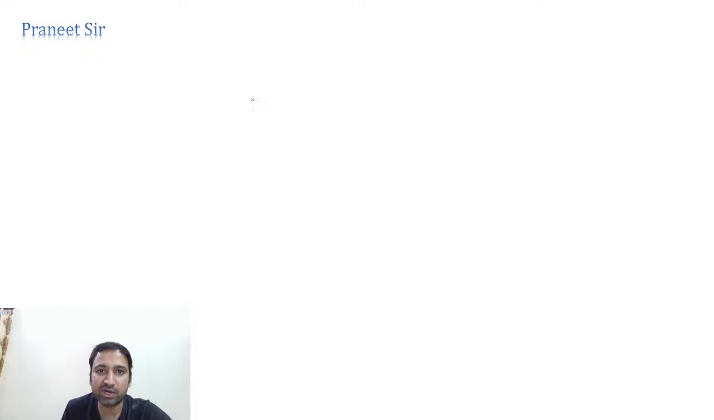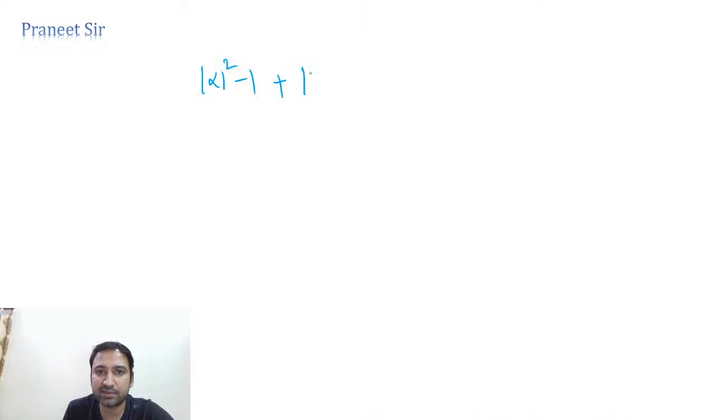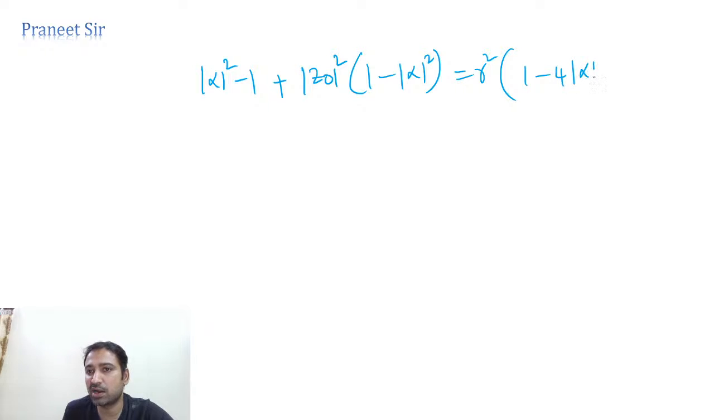So let me write here what we are getting. Mod alpha square minus 1, and mod Z naught square into 1 minus mod alpha square is equal to R square into 1 minus 4 times mod alpha square. This is what we're getting.